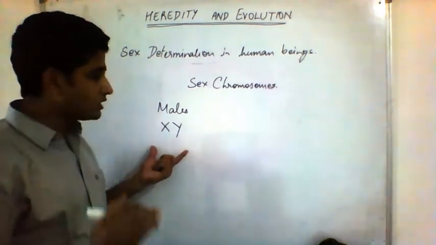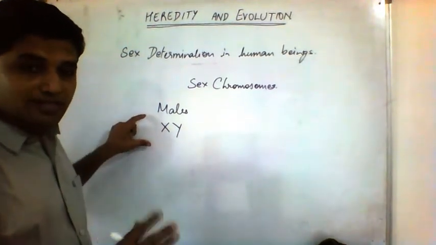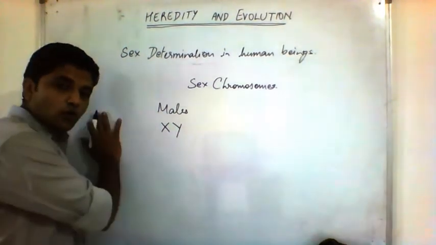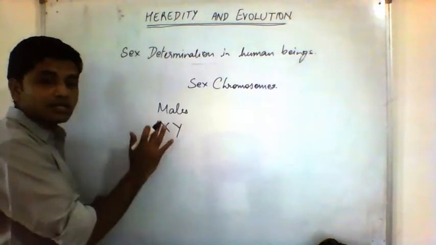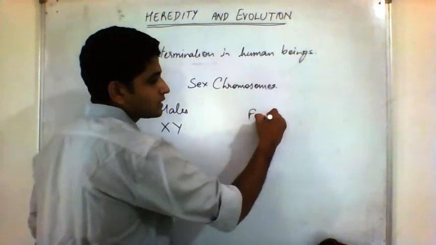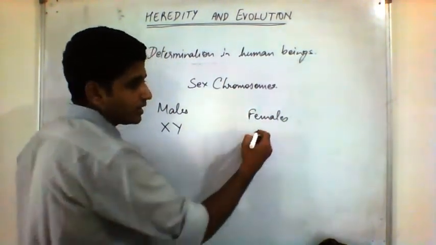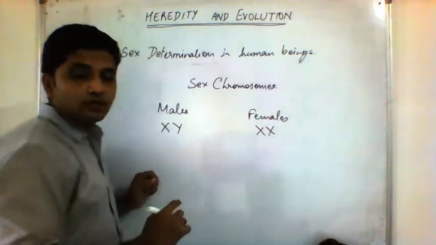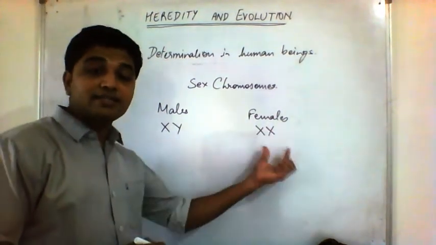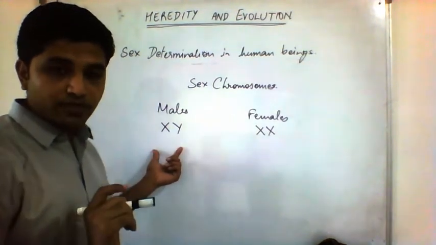In males, there are 22 pairs of autosomes, but the last pair is X and Y. In human females, there are 22 pairs of autosomes, but the 23rd pair is a similar pair, XX, whereas in males the 23rd pair is a dissimilar pair.